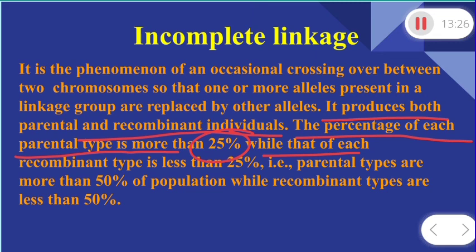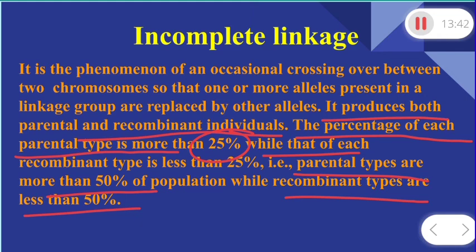So here each recombinant type is 25%. This is the minimum percentage. Parental types are more than 50%. So the parental types are more than 50% of the population, while recombinant types are less than 50%. So this shows the incomplete linkage.